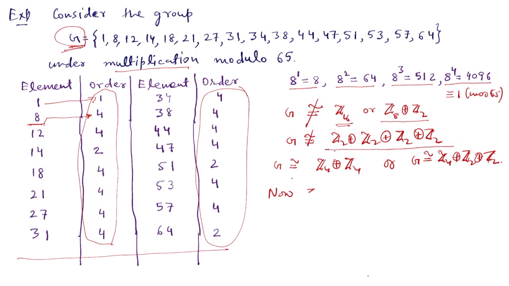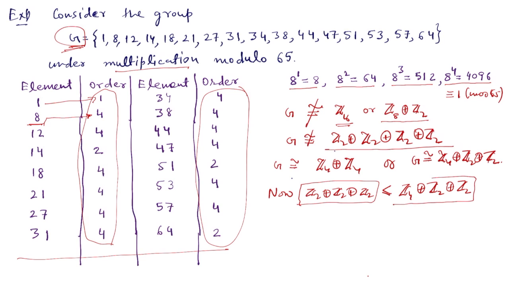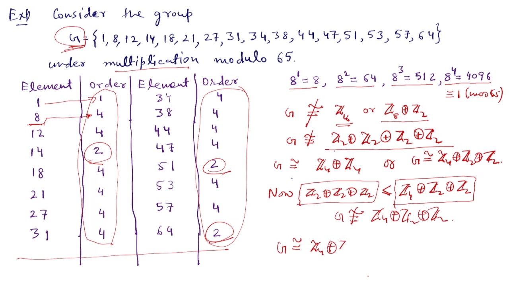Now this group Z2, Z2, Z2 is a subgroup of Z4, Z2, Z2, and this Z2, Z2, Z2 contains 8 elements of order 2, and so Z4, Z2, Z2 also contains 8 elements of order 2, but the given group contains only 3 elements of order 2, and so G cannot be isomorphic to Z4, Z2, Z2, and hence G is isomorphic to Z4 direct sum Z4.